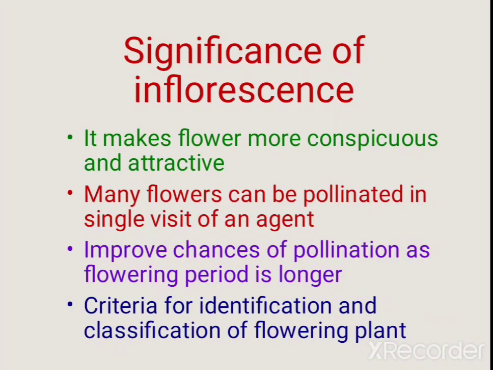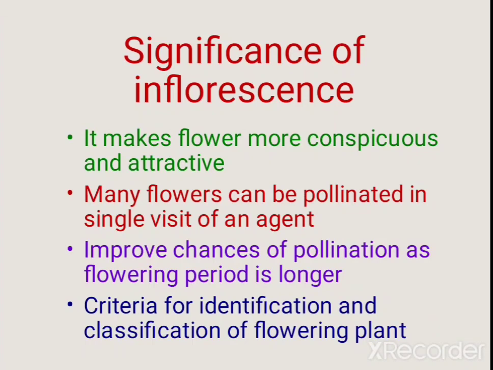Moreover, many flowers can be pollinated in a single visit of an agent. In an inflorescence, flowers open or mature successively and not simultaneously. So this improves the chances of pollination as the flowering period is longer.